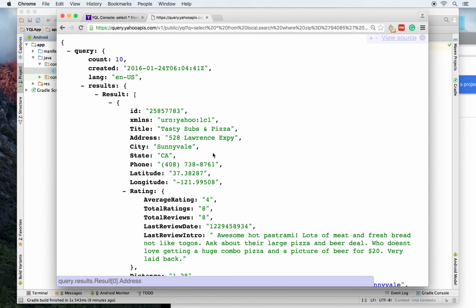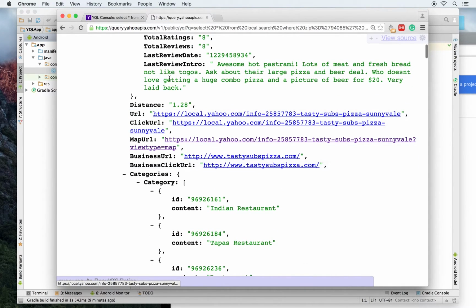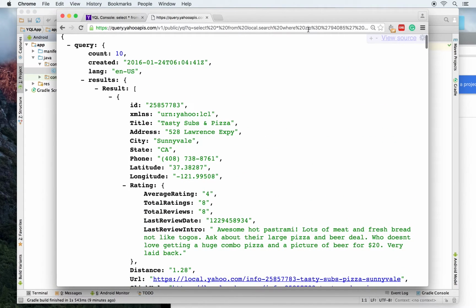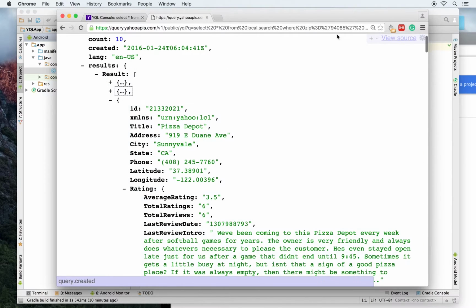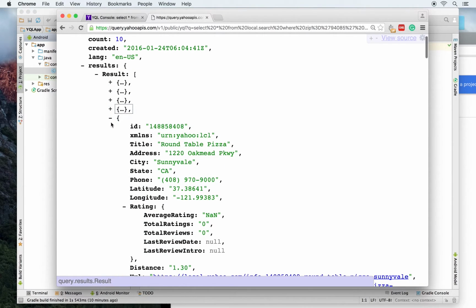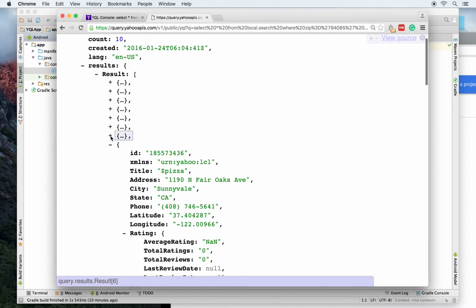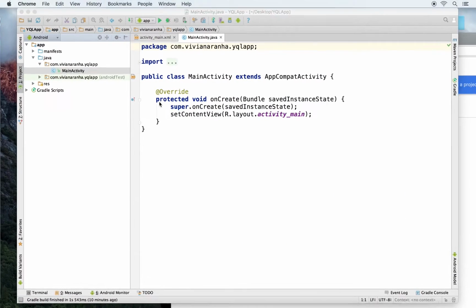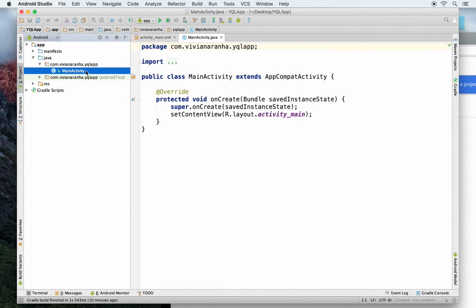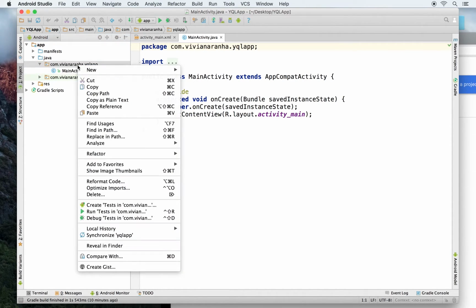This URL returns back a bunch of locations. Let's say I'm searching by zip code, this is the zip code here, and the term here is pizza, so it will return back all the pizza locations around that zip code. So that's what I'm getting right now. So this is the application: I'm going to use this JSON data and then display it inside our application. Just to lay out this application, I'll have three activities. The first activity is where I will have the user search for it.